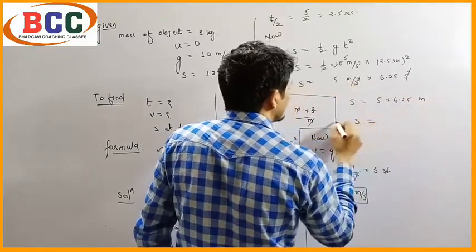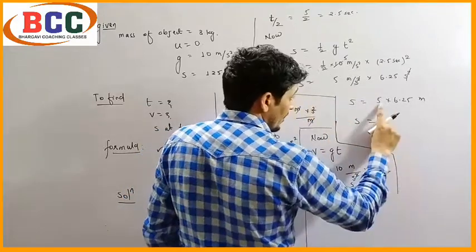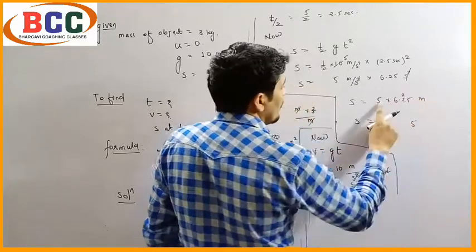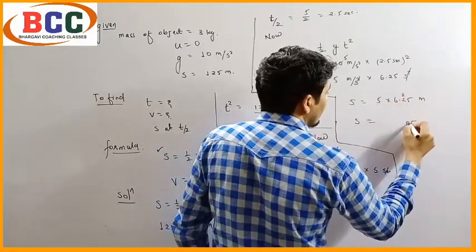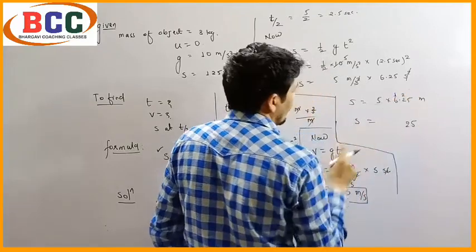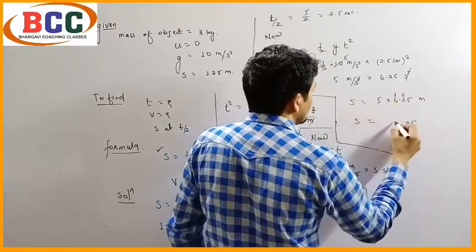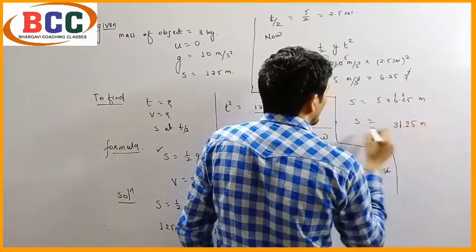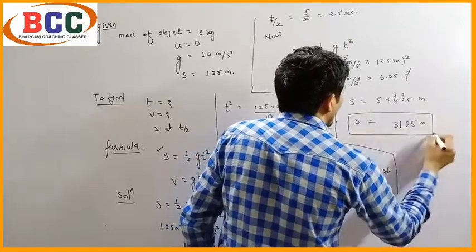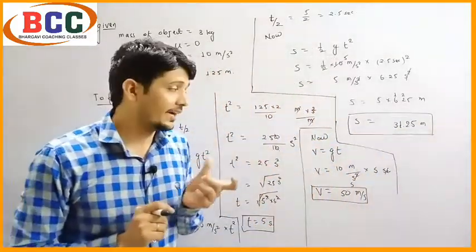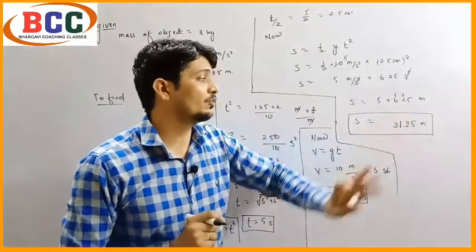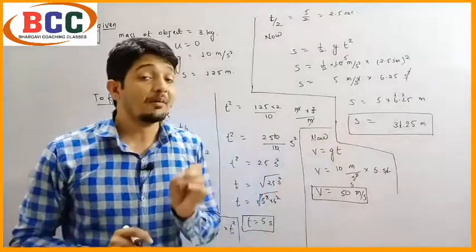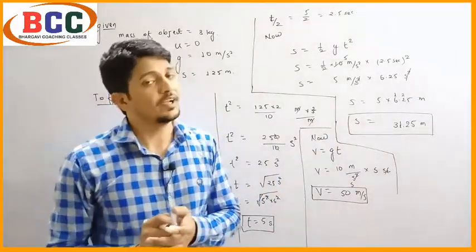So s equals to, 5 5s are 25, so we write 5 and 2 will carry. 5 2s are 10 plus 2 is 12, write 2 and carry 1. 5 6s are 30 and 1 is 31, and the decimal point will be after 2 digits. So the distance of the object at the half time will be 31.25 meter. So we got all the 3 answers. Now if you want to take a screenshot or write it down, you can take a screenshot also.